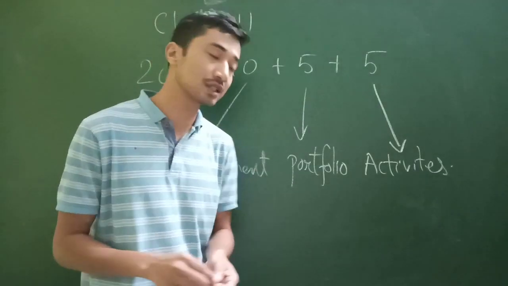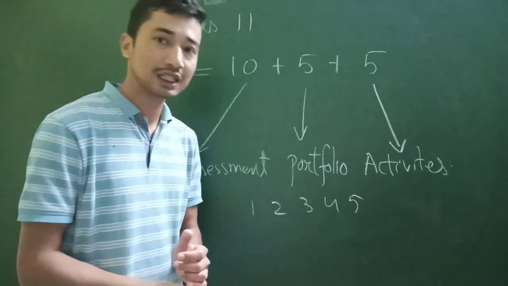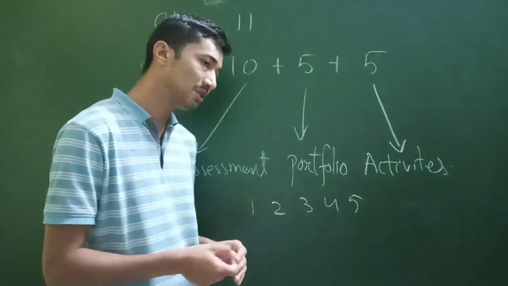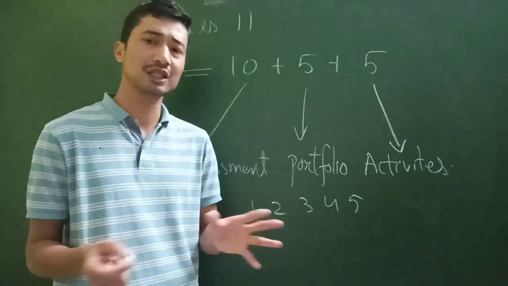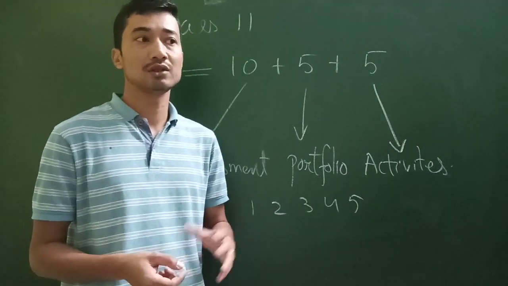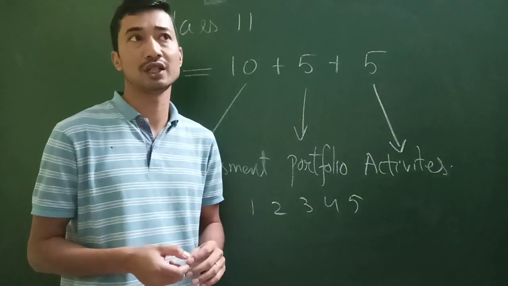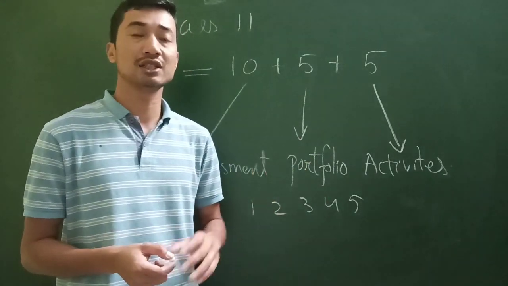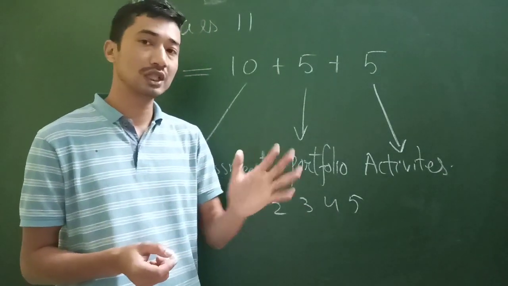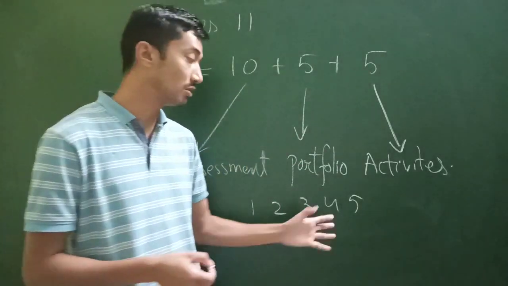So a total of 5 marks, from 1, 2, 3, 4, 5. So 1 mark means poor, someone who is not very cooperative and shows no interest. 2 marks means okay, fair, not very bad, not good also. 3 would be average, okay, sometimes, every time does, but maybe his writing skills are not very good, he's not very neat in writing things, he's not very good in drawing, average. Good means he's good in drawing also, he's good in cooperation also, he's good in his writing skills also. That will be 4 marks.